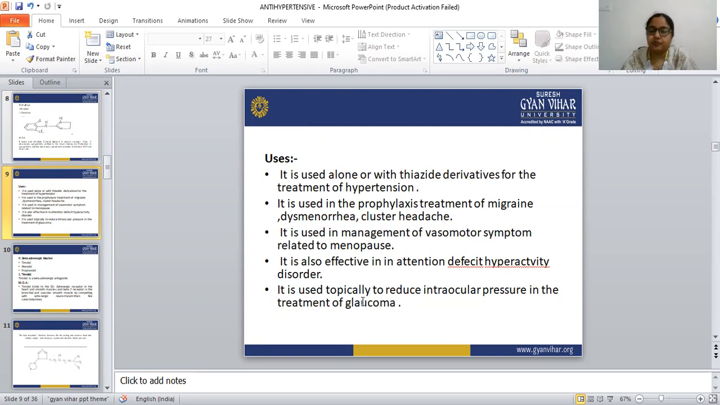And it is also effective in attention deficit hyperactivity disorder. It is used topically to reduce intraocular pressure in the treatment of glaucoma.